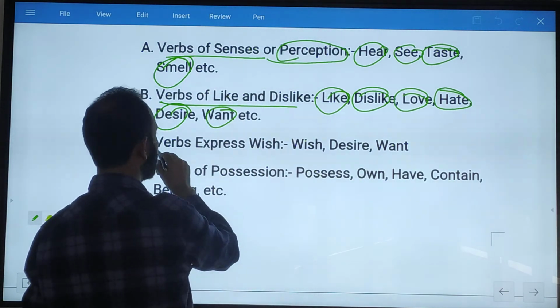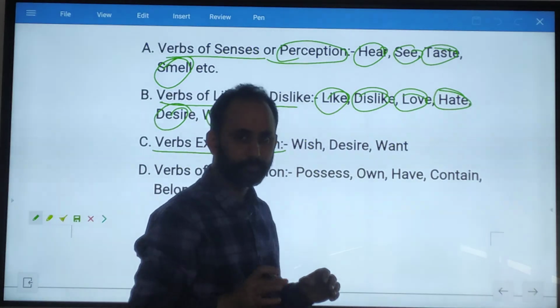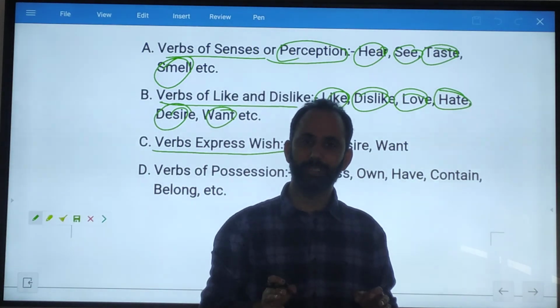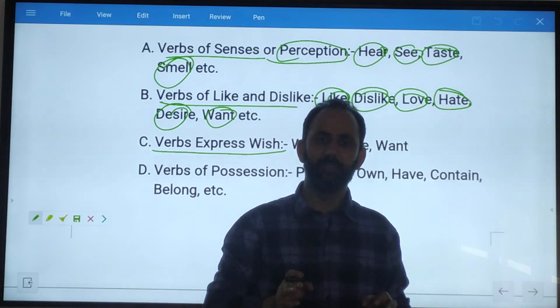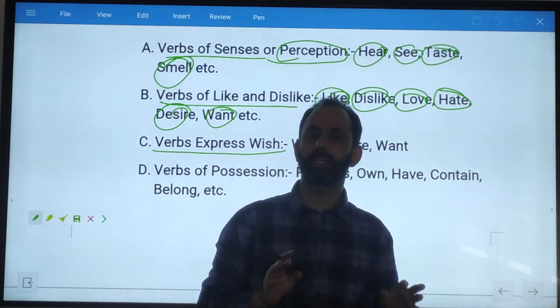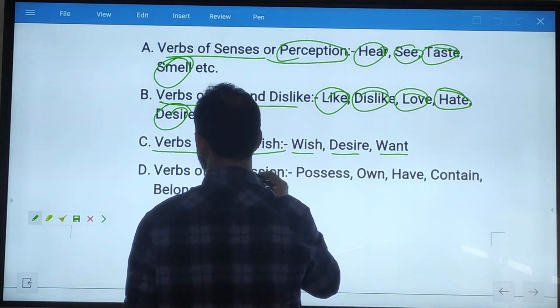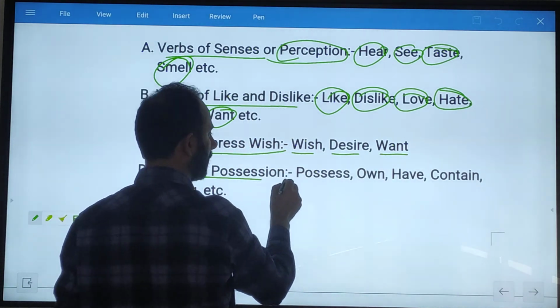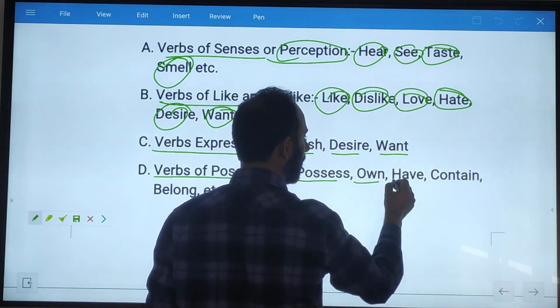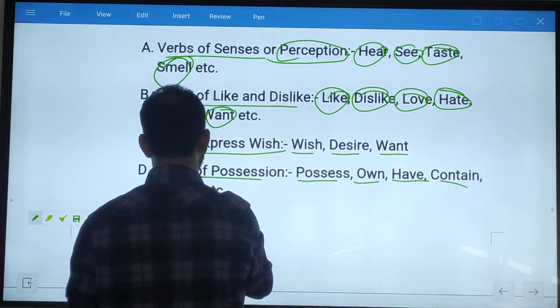In the same way, verbs that express wish, for example, wish, desire, want. Verbs of possession in the same way, for example, possess, own, have, contain, belong, etc.